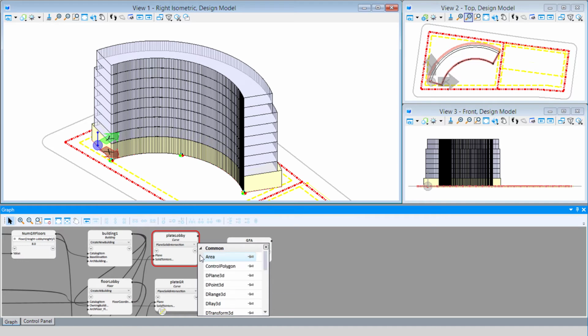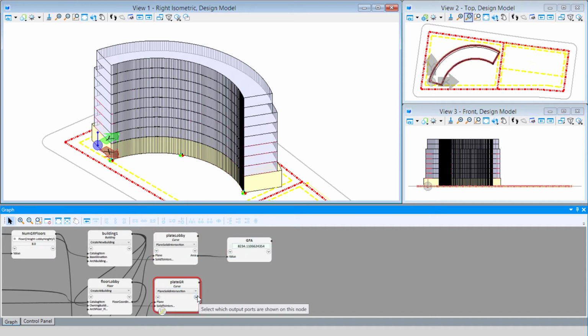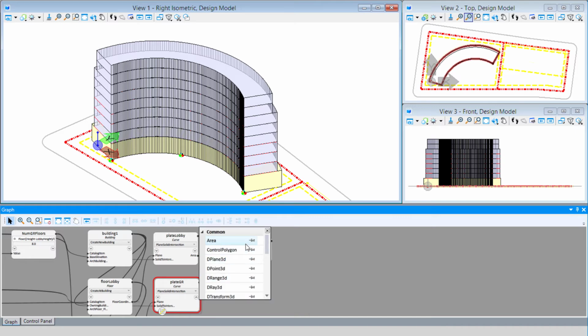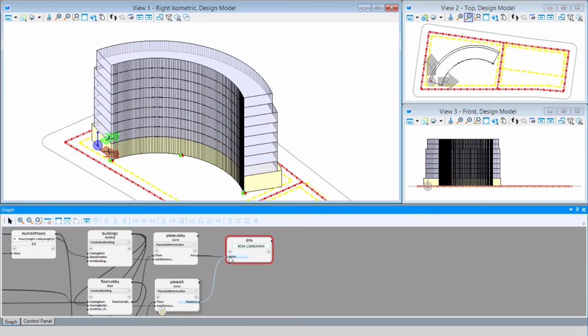So I'm going to go to the plate lobby. I'm going to pin that area output to the graph, and I'm going to link it back to my value. Now, when I go to the guest room plates, I'm going to again select the outputs. If I were to select the area output, that's actually the area of one floor plate. There will be a second output, which would be the total area. So that's all those floor plates which make up the node added together. So we're going to use that one. So I'm going to link total area again to the value input.